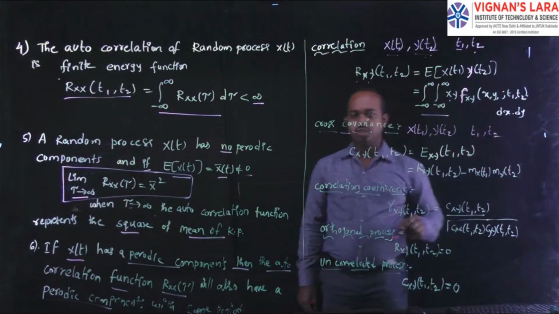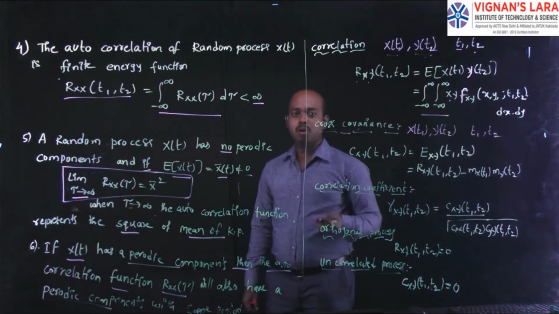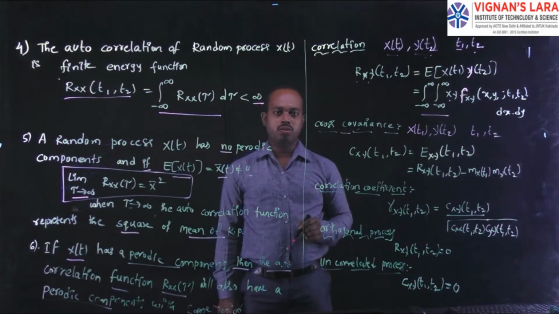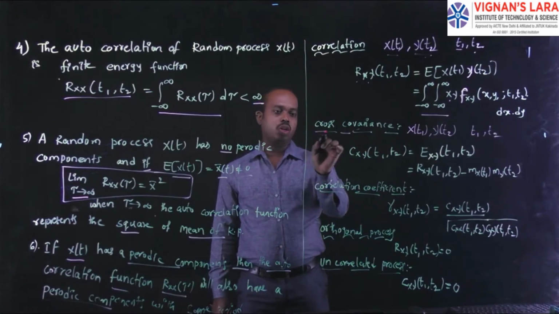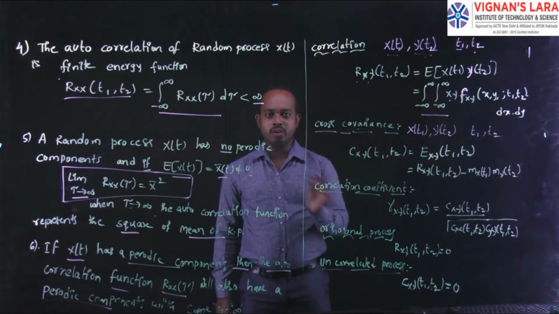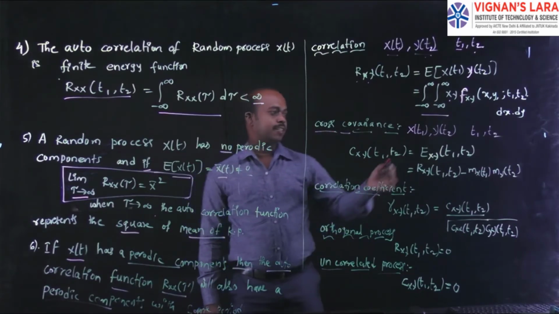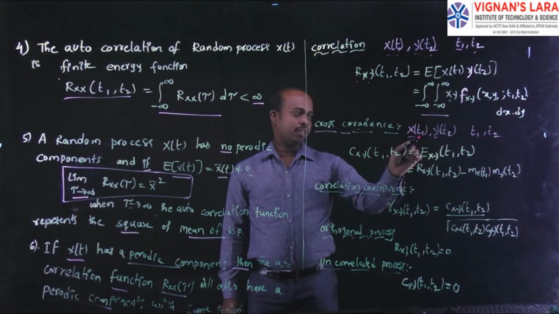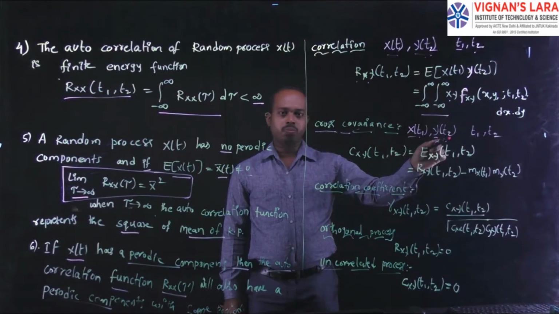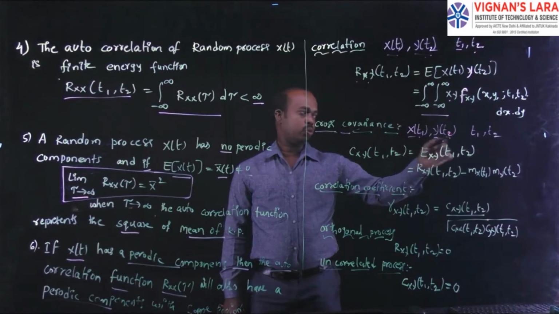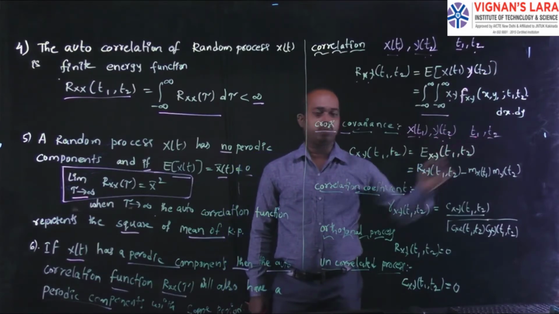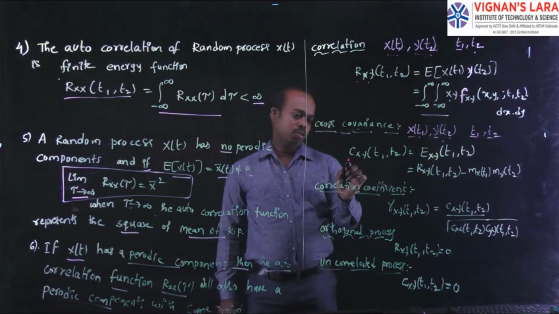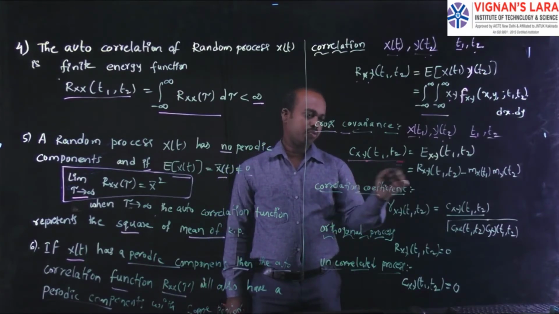Cross means these are two different random variables, x and y. The x is defined at t1 and y is defined at t2. Its cross covariance we denote with Cxy of t1 comma t2.